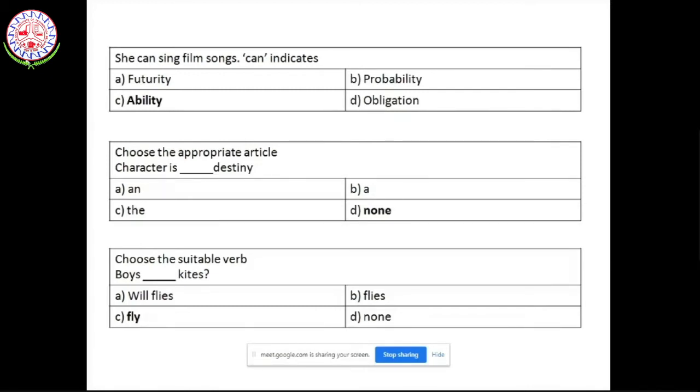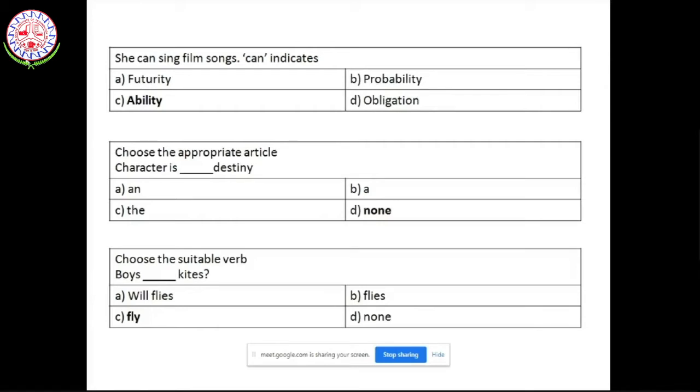Choose the suitable verb. Now, this question is about subject verb agreement. So the subject is boys, okay, and the object is kites. What do boys do? Will flies, fly, none. So boys fly kites, okay, or flies kites. So the verb here has to agree with the subject.